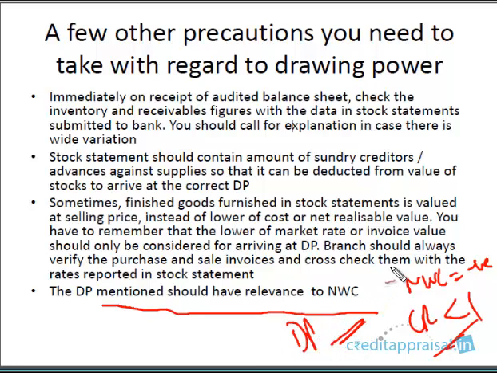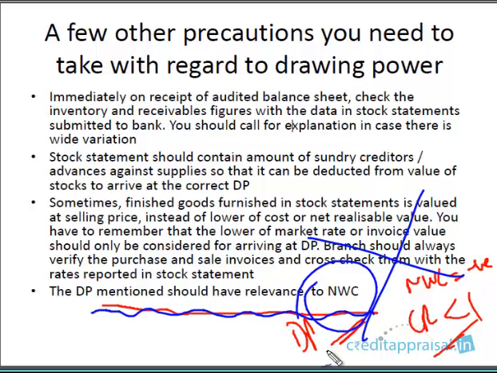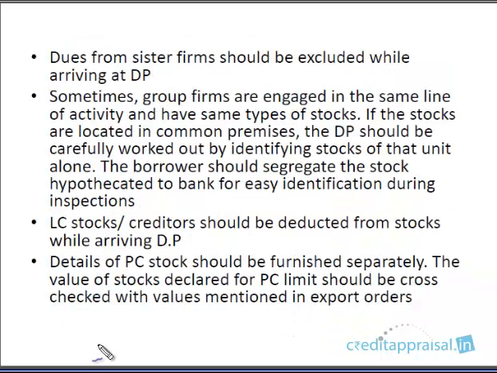Okay, this is a situation that doesn't happen in practice. So DP should be having some relevance to the NWC because at some level they are related. At some level, right? They're not directly related. You cannot establish a direct relation between these two, but at some level they are related. So if a company is doing badly on one parameter, on NWC, it cannot have a significantly higher DP. So this is one thing you need to be careful about.